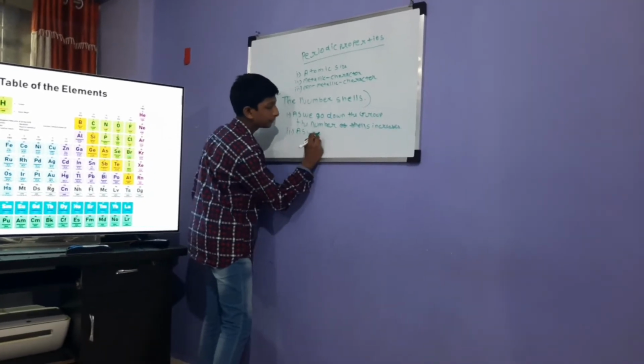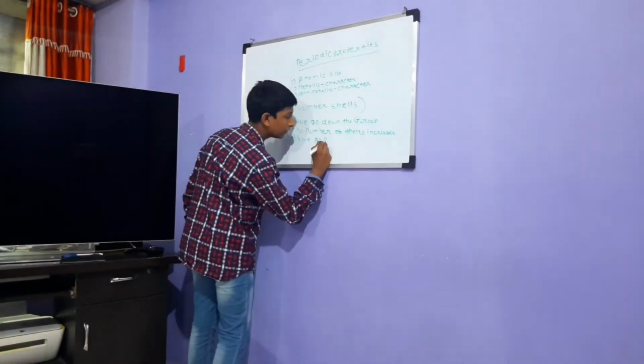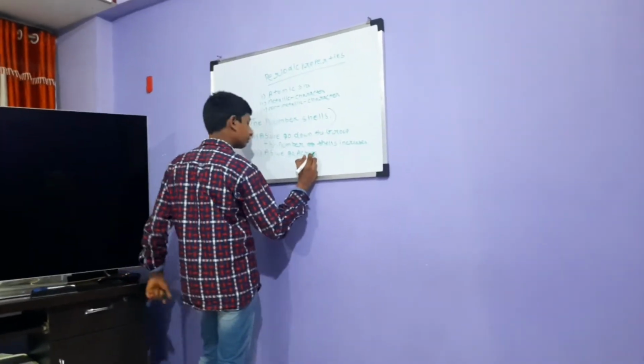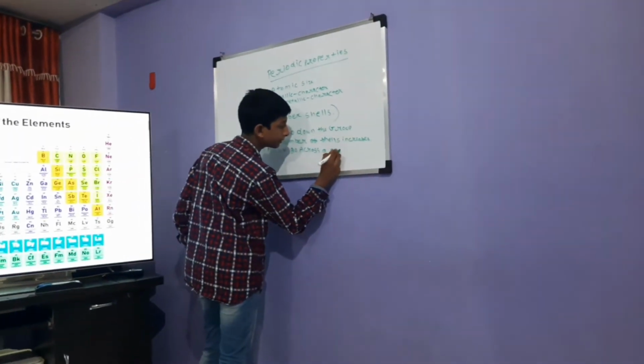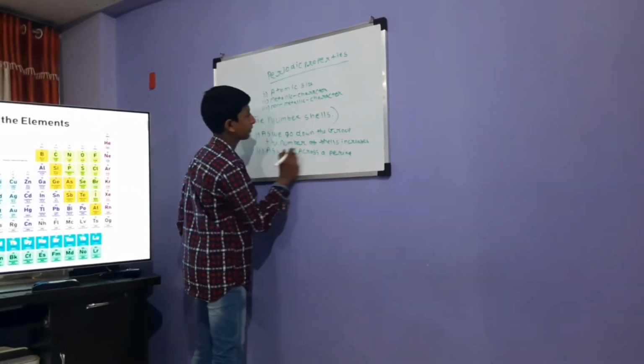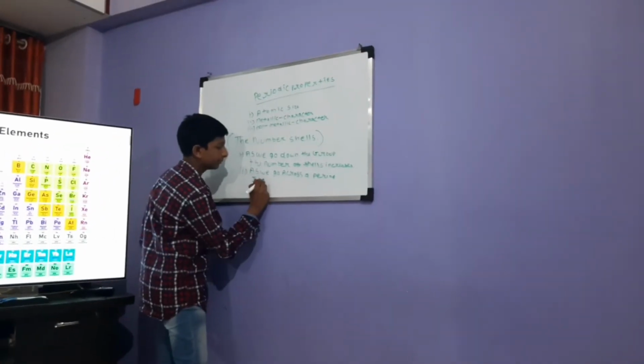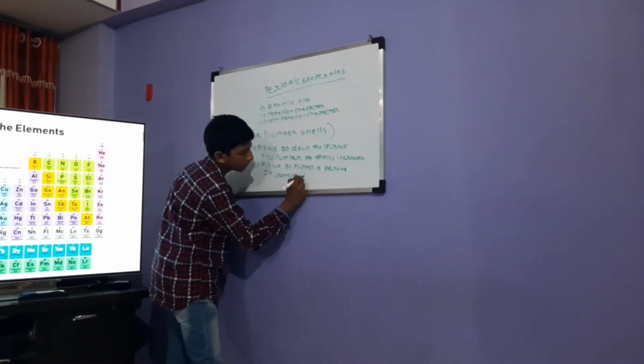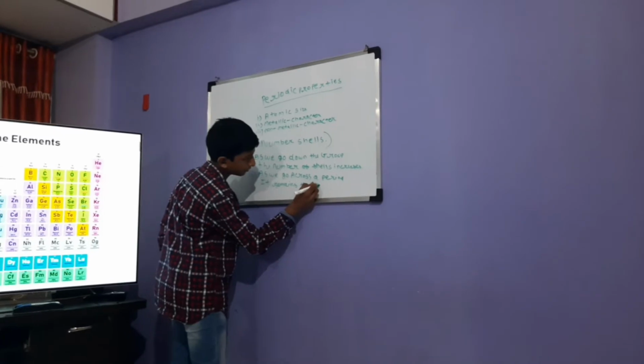As we go across a period, it remains the same. You can check it by yourself, but still I'll explain.